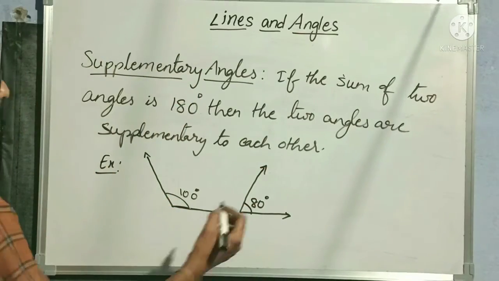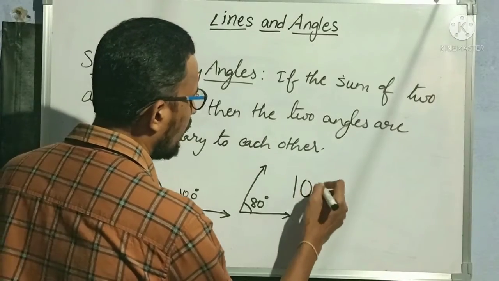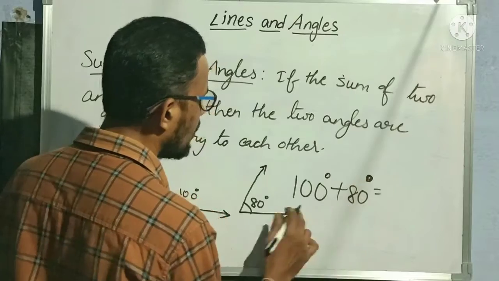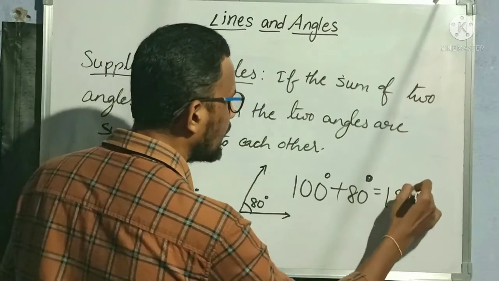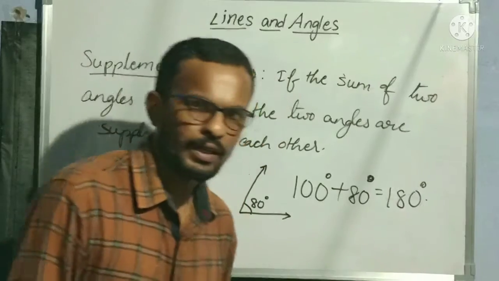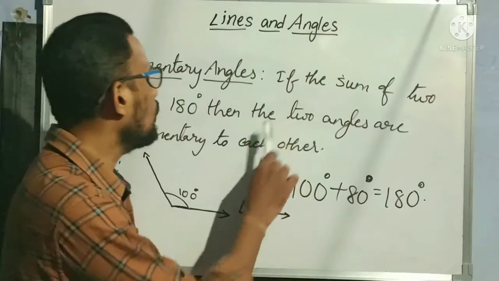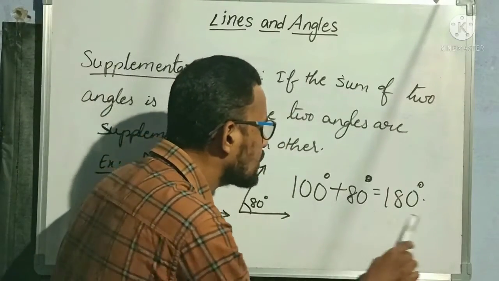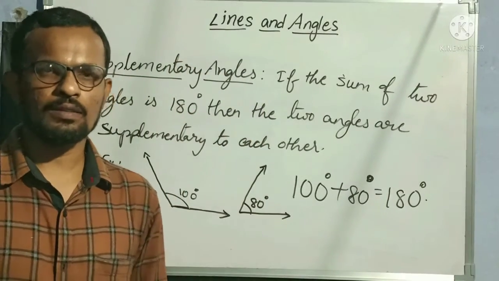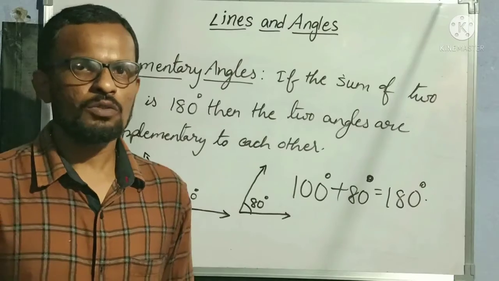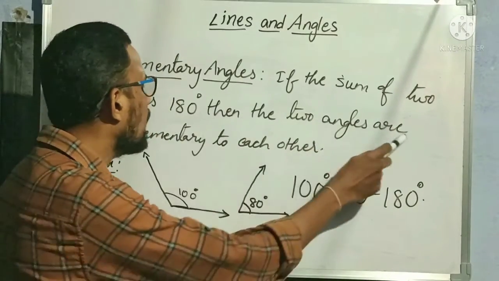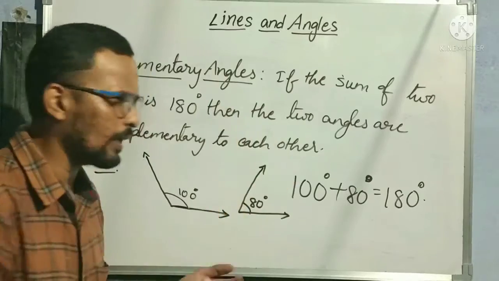Okay. Now if I add these two angles, 100 degrees plus 80 degrees is equal to how much? 180 degrees. So these two angles, 100 degrees and 80 degrees, are what type of angles? Supplementary angles. Understood now everybody? So if the sum of two angles is 180 degrees, then the two angles are supplementary to each other.